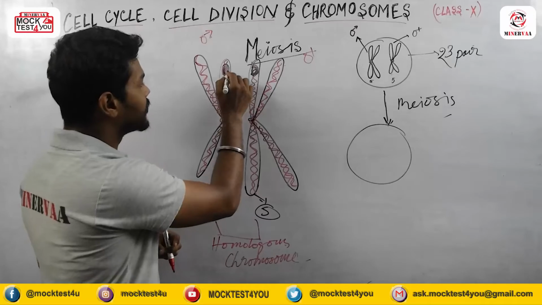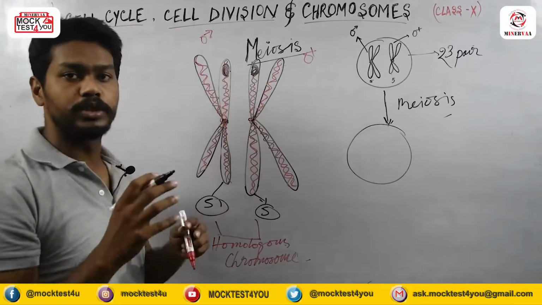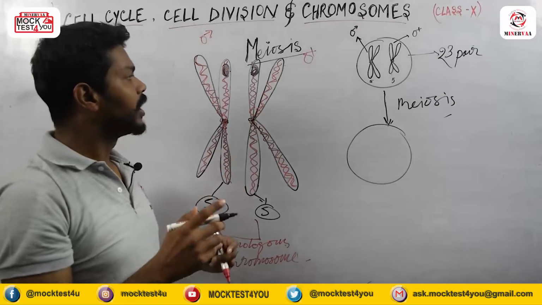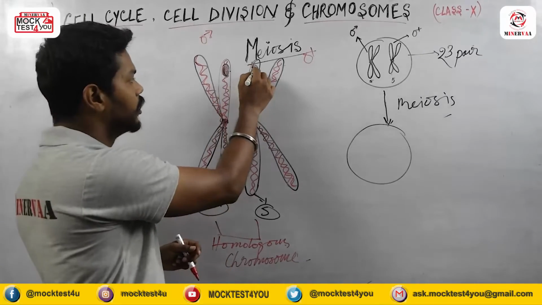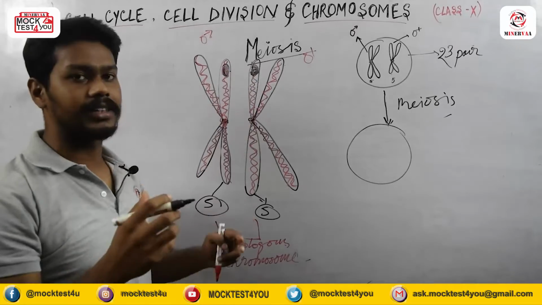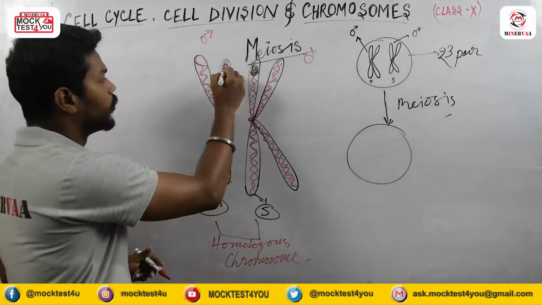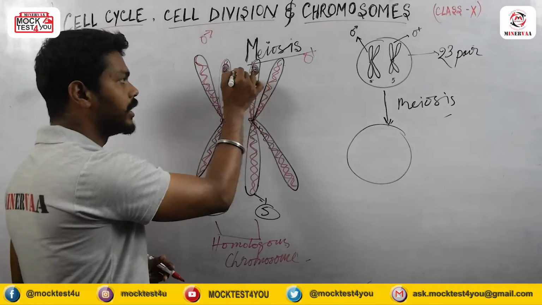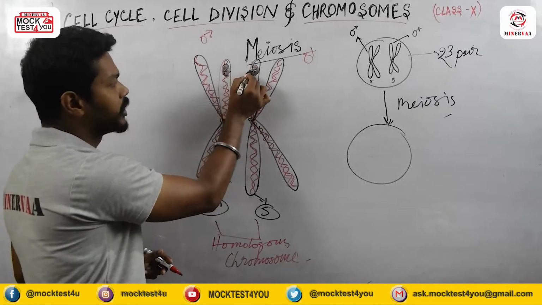This is the locus. Actually, we call this position, where the same kind of factor or same type of gene is present, the locus. Actually, Mendel used the term factor. After some years, we called this factor a gene.